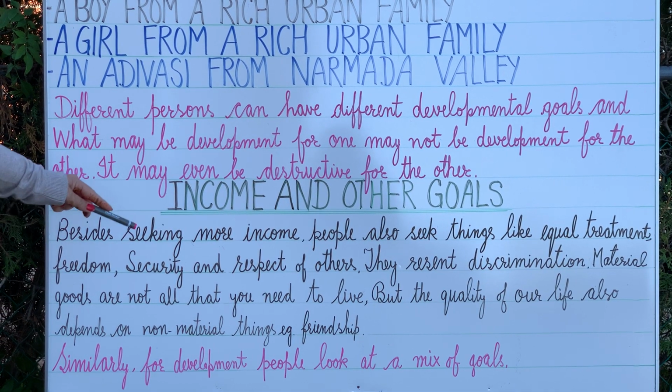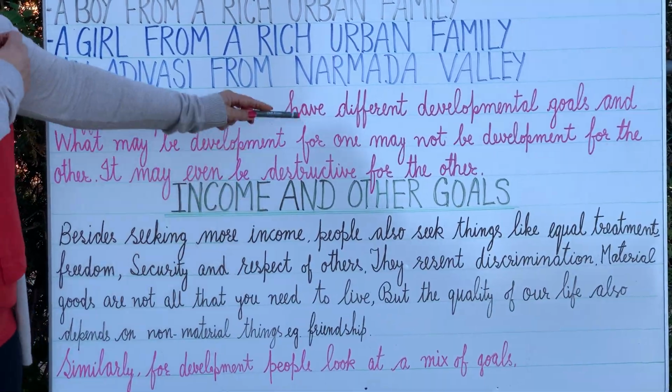Similarly, for development, people look at a mixture of all these goals. For example, I want to get a job, and I am not getting it in my own city, I am getting it in a very far off area. But to go to that city, I will seek whether my family is able to lead a healthy life in that city, whether all the facilities are available to my children to get education and recreation facilities, and whether the payment, my salary, is very good. Along with the salary, there is job security and regularity of the job.